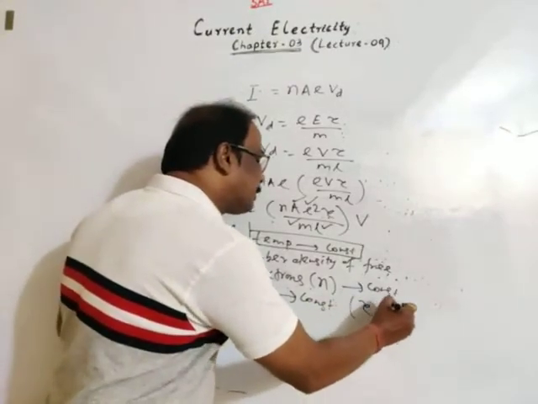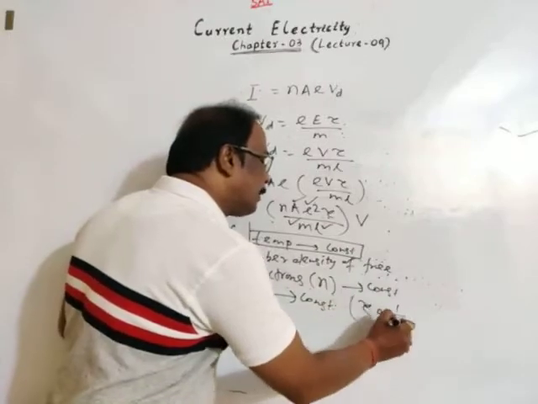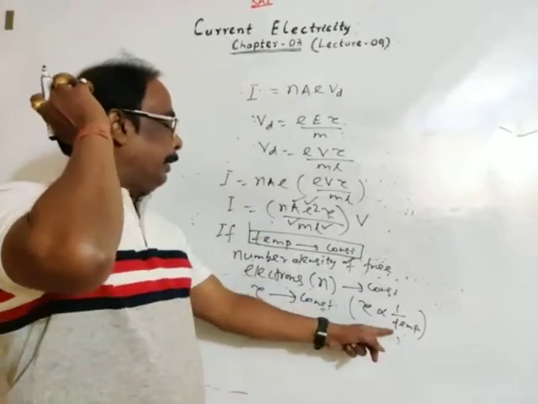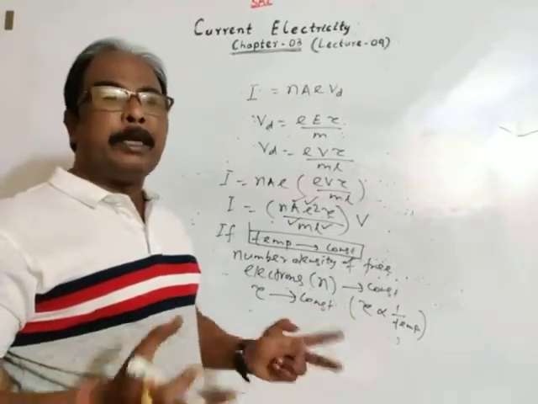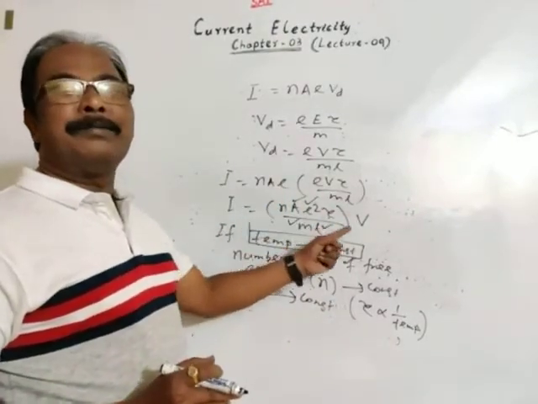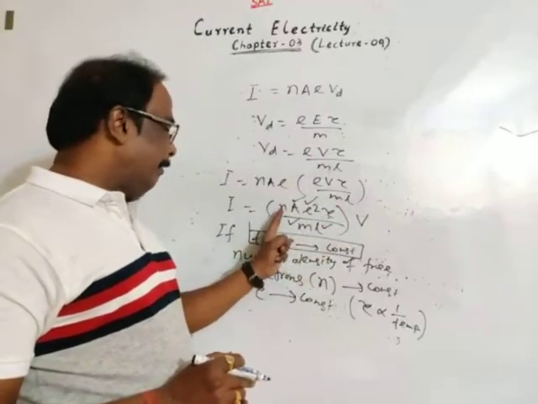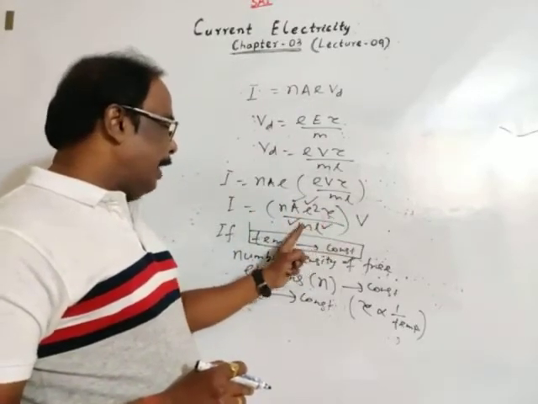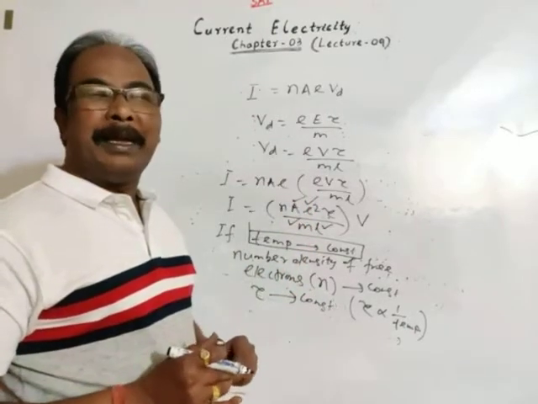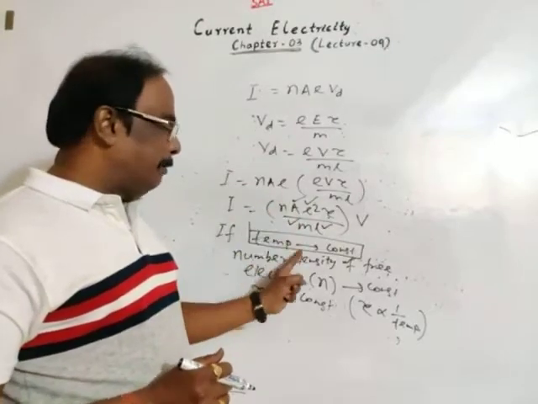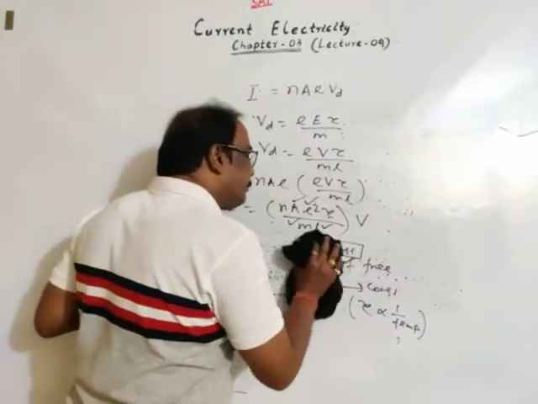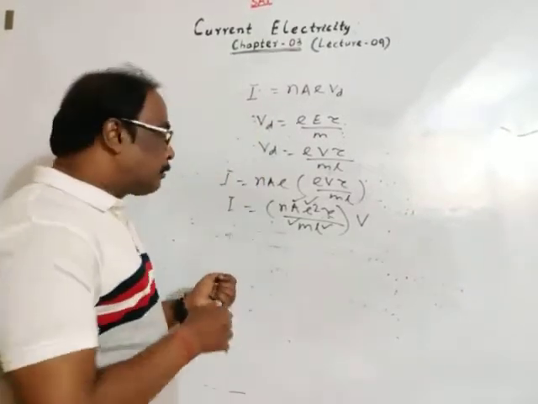As we have discussed, average relaxation time is inversely proportional to temperature. If temperature increases, then the relaxation time decreases. If temperature is constant, then the total factor is constant. n and tau are constant, mass and charge are constant, and area of cross section and length of a conductor are taken to be constant, so this factor is constant if temperature is constant. Then we can show it now.